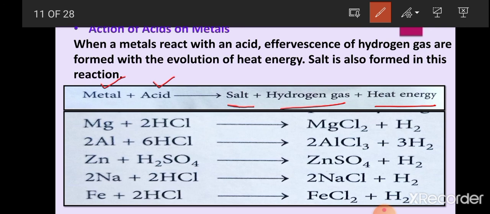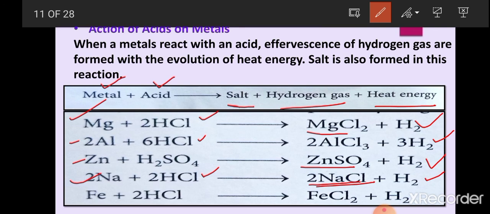Some of the examples are given as magnesium. It reacts with hydrochloric acid and it forms salt, that is MgCl2, magnesium chloride, with hydrogen gas. Then aluminium reacts with HCl, hydrochloric acid, and it forms aluminium chloride and hydrogen gas. Zinc reacts with H2SO4, means sulfuric acid, and it forms zinc sulfate, which is a salt, and hydrogen gas. Sodium reacts with HCl and it forms sodium chloride and hydrogen gas.